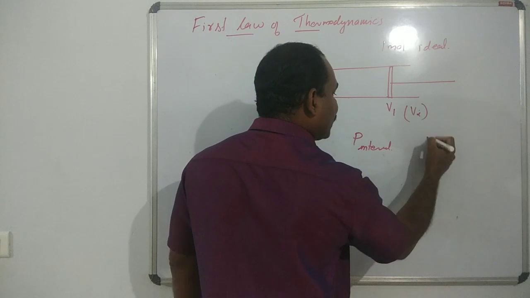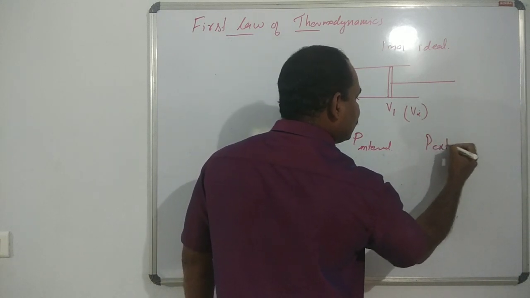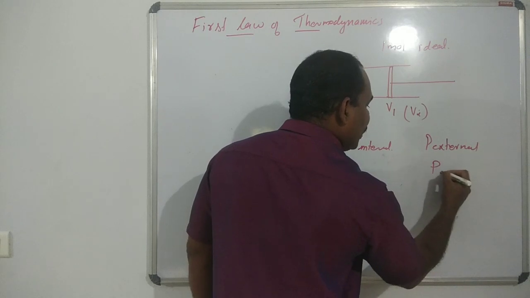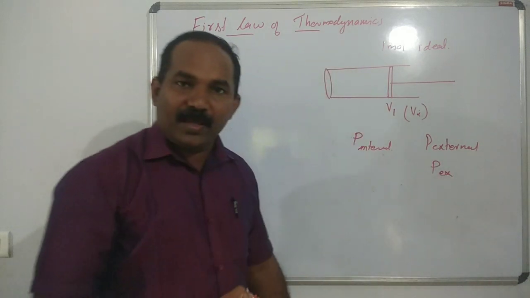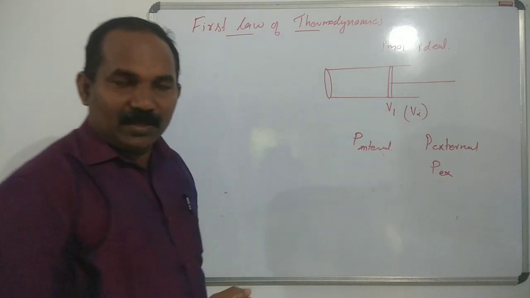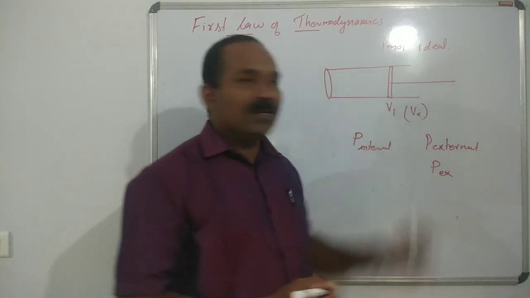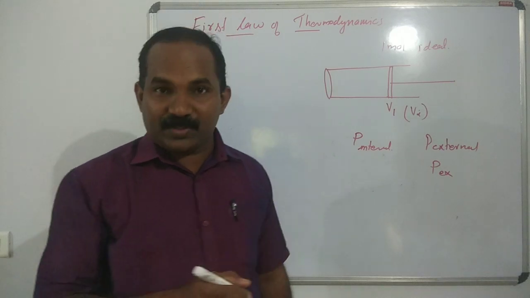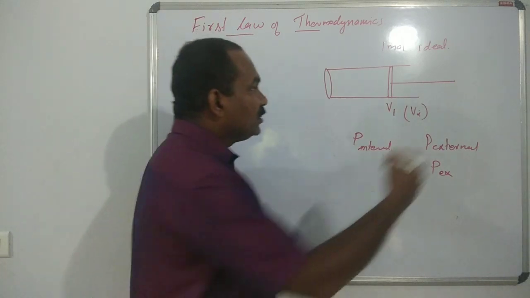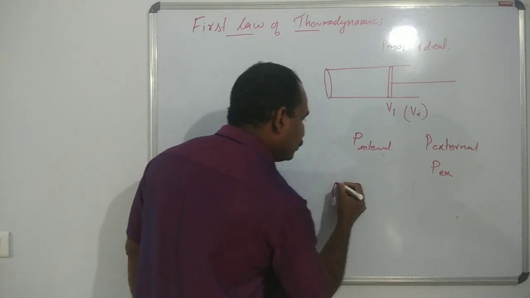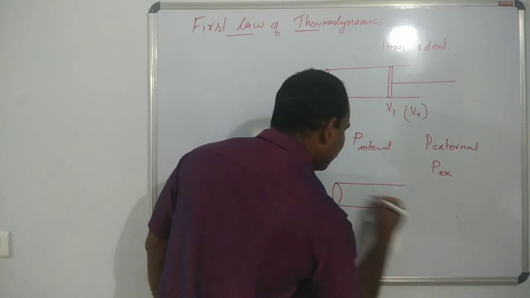And the outside pressure is P external. That is written as PEX, P external. This is P internal. Suppose the external pressure is more than that of the internal pressure. What happens? The piston moves inward. Okay, the piston moves inward.